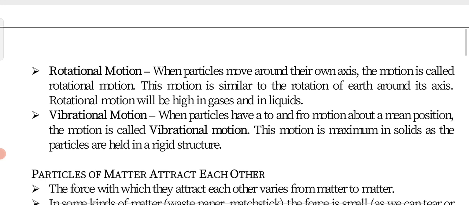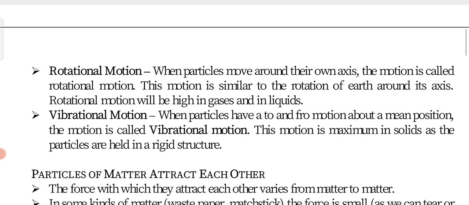Rotational motion is, of course, maximum in the case of gaseous and liquid particles, because solid particles are very rigid, so they do not show that kind of motion.